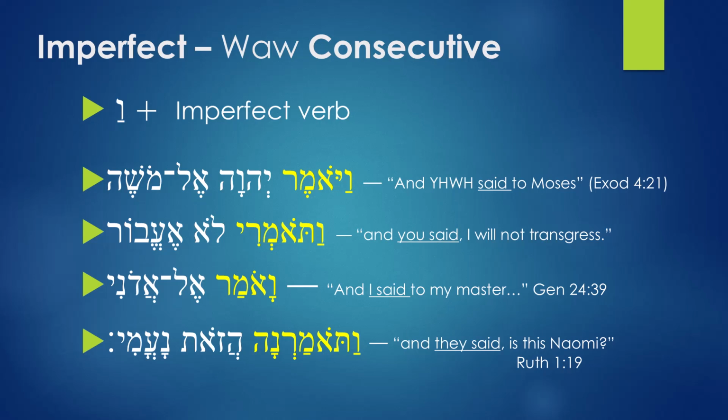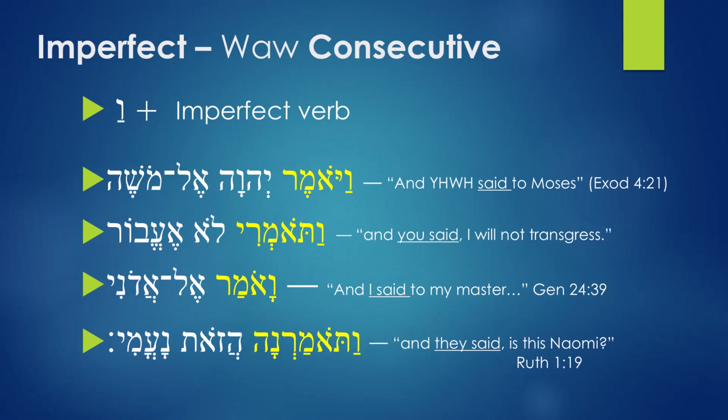Now, the Waw consecutive is mostly used in narratives. When you're narrating things that happened in the past, the Waw consecutive is going to be used. In Bible books that are narratives, you're going to see it a lot, where you're telling things that happened in the past. The imperfect verb normally points to things that happen in the future. But in Biblical Hebrew, when you want to show things that happened in the past, you're going to use the imperfect verb with Waw conjunction. And as I said, this is mostly used in narratives.